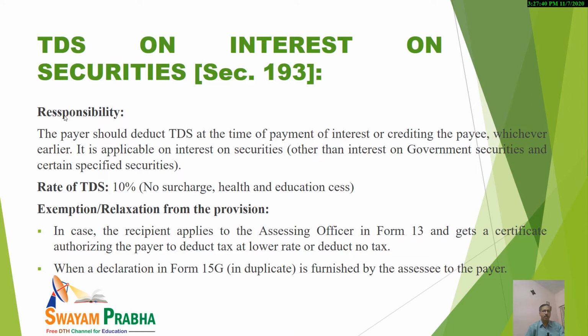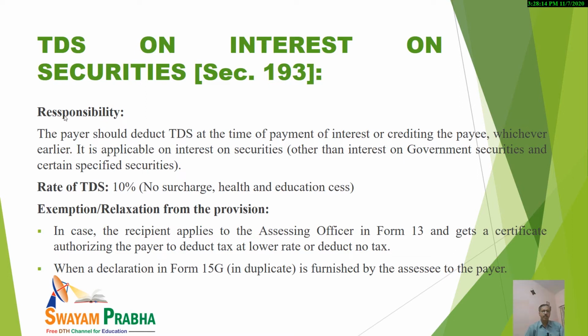It will be discussed in various other slides also, that in case a recipient, the payee, applies to the AO, the assessing officer, in the prescribed form, that is Form number 13, and he is able to justify his case, and the AO is satisfied, the AO issues a certificate to the person.